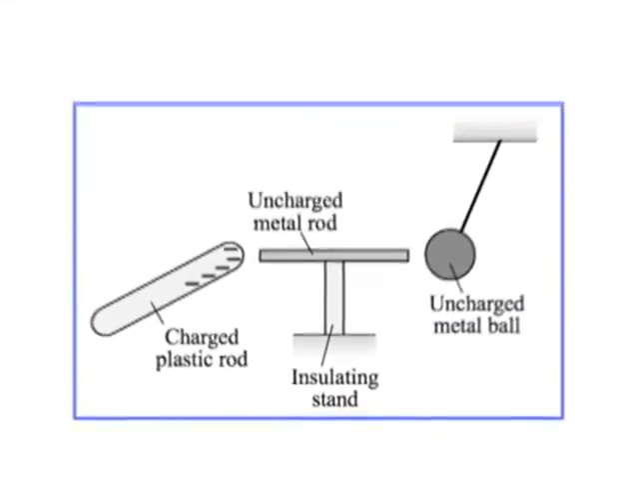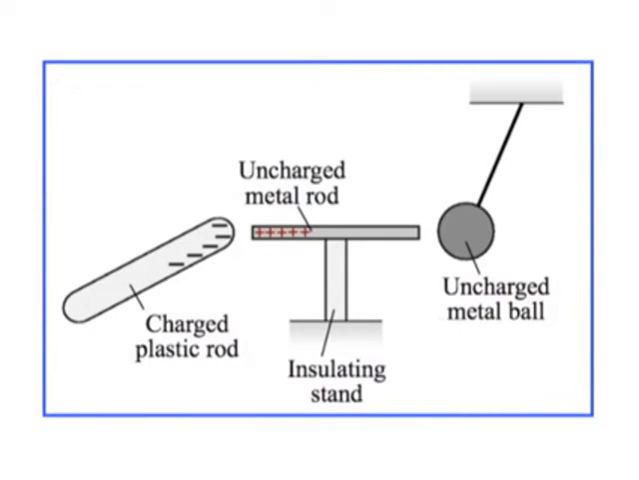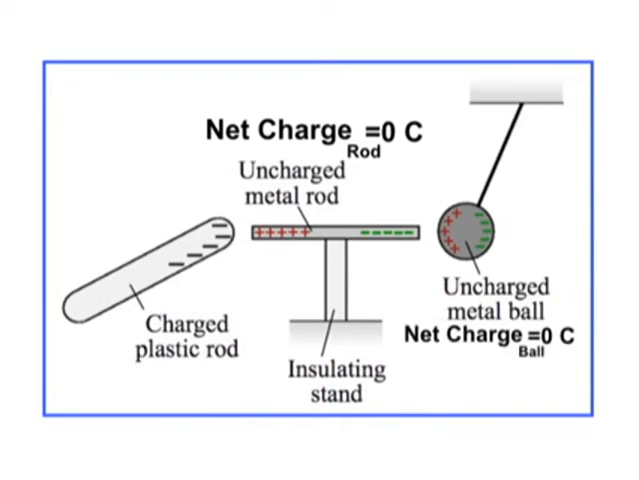Here's what happens. This metal rod gets charged up positive on this side, negative on that side. What's the net charge on the rod? Zero. Then this rod has a negative charge on this end. Positives come toward it. Negatives go away from it. What's the net charge on the ball? How come there's a force on it?